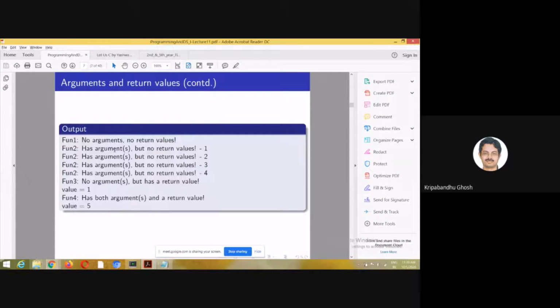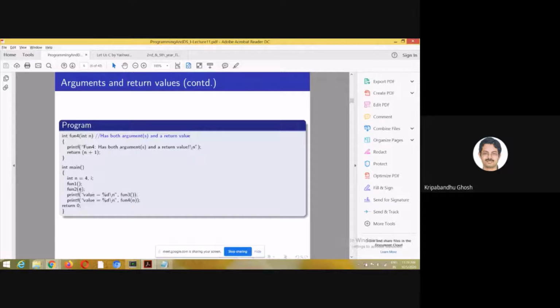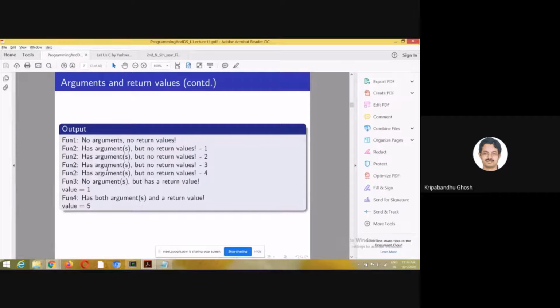So this is just an execution. Function 1, it prints, no arguments and no return. Function 2, basically it prints. So here, since the argument is 4, n is 4, means that it prints this particular line 4 times. Function 3, it prints the value of the static variable.